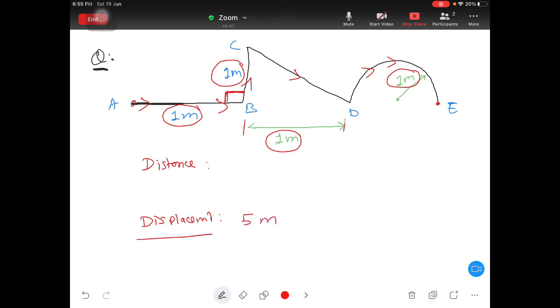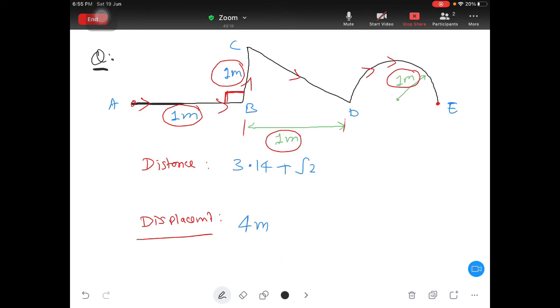Okay, and what distance? Say again. Okay, displacement you are getting as 4 meter. 3.14 under root 2. Okay, plus under root 2. Okay, plus under root 2. So let me verify this answer.